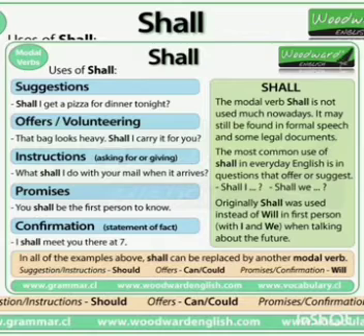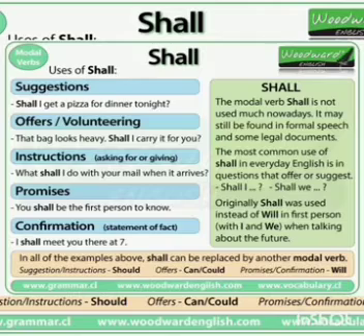Now let us discuss the functions of shall. The first function is suggestion. Shall I get a pizza for dinner tonight? That is your suggestion. Next, confirmation. I shall meet you there at 7 o'clock. When you want to confirm something, shall is used.